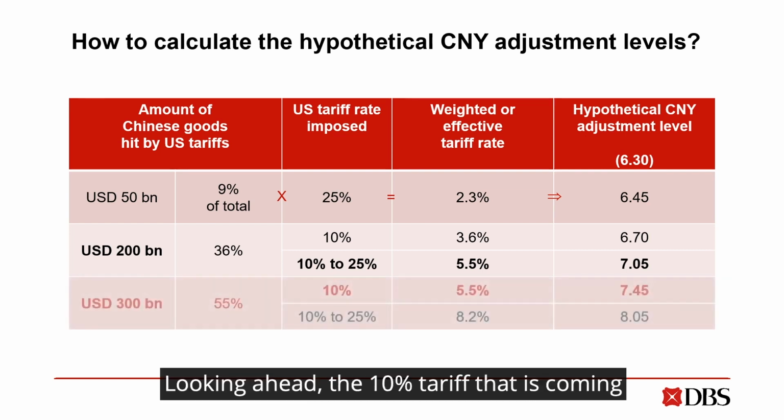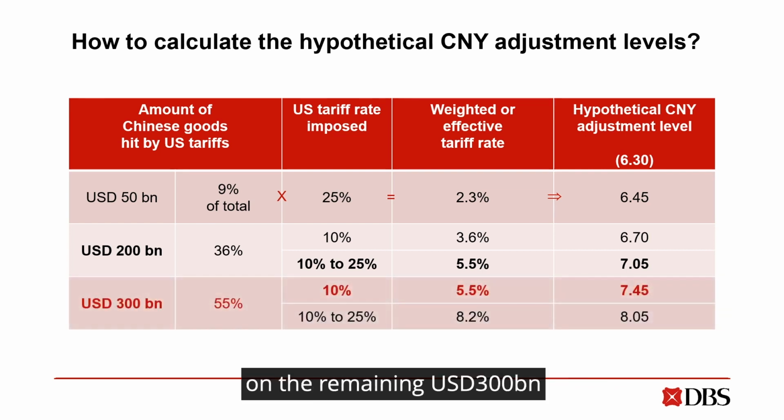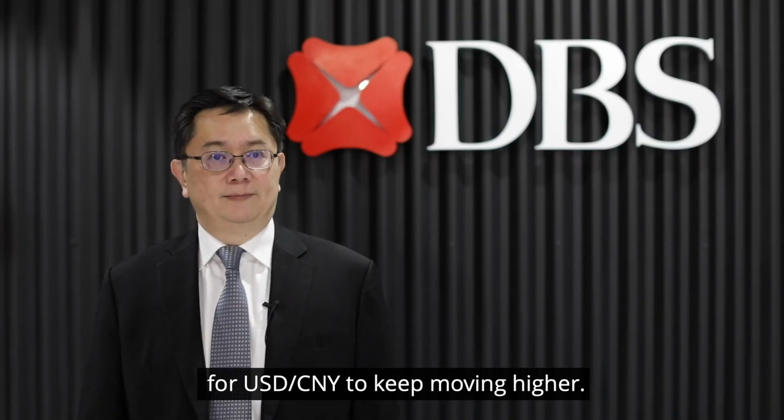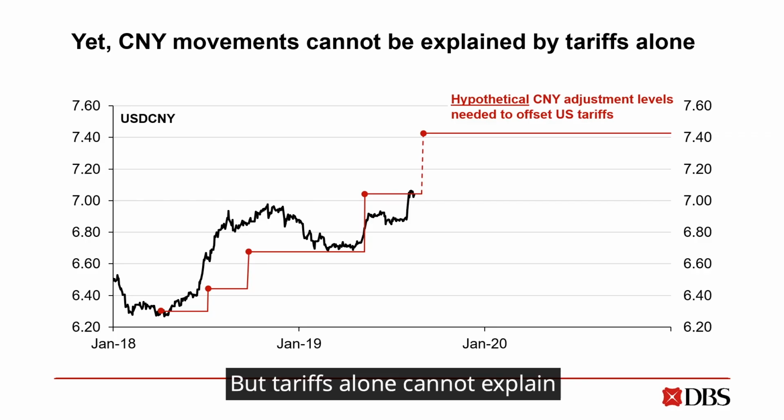Looking ahead, the 10% tariff that's coming on the remaining 300 billion is likely to keep dollar China above 7. And if this tariff rate goes up to 25%, the odds remain for dollar China to keep moving higher. But tariffs alone cannot explain all of the renminbi movements.